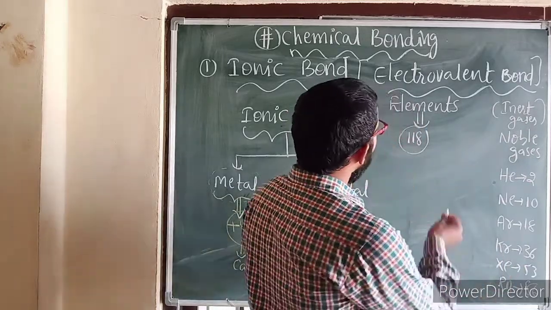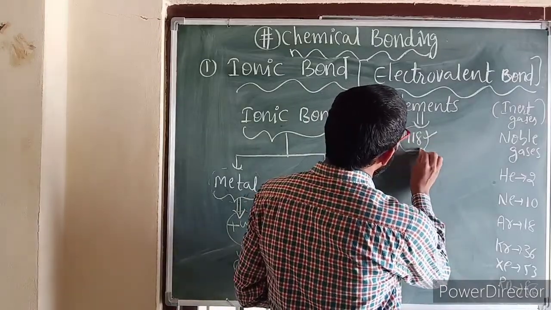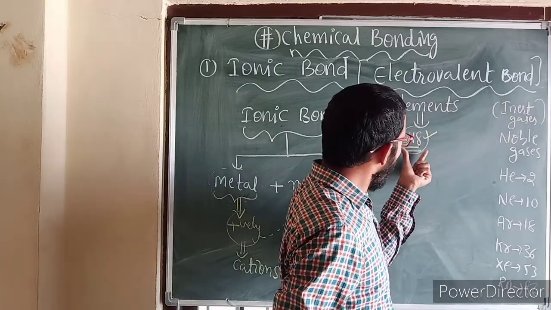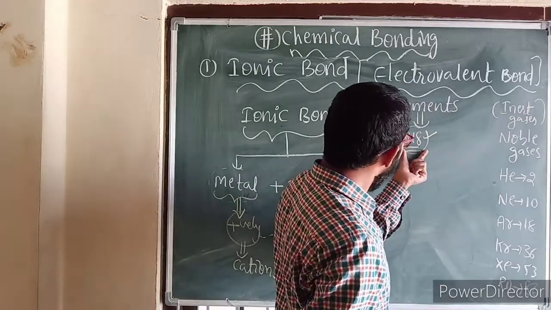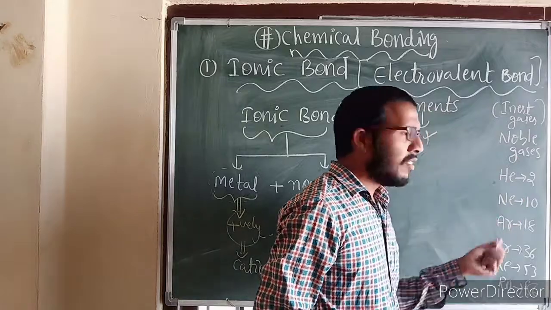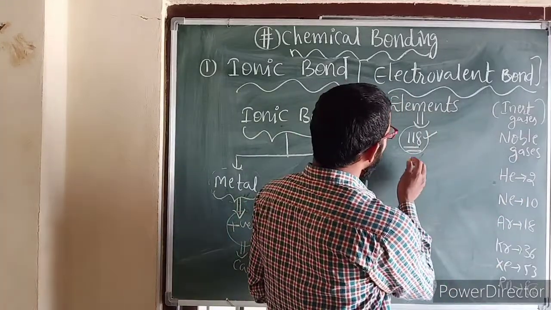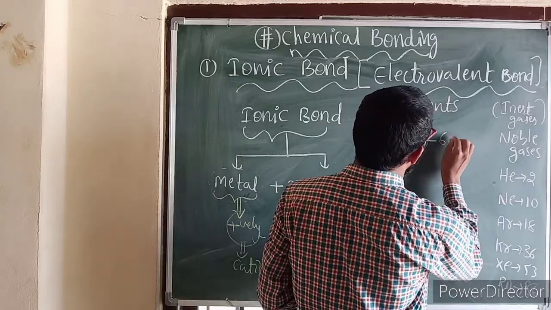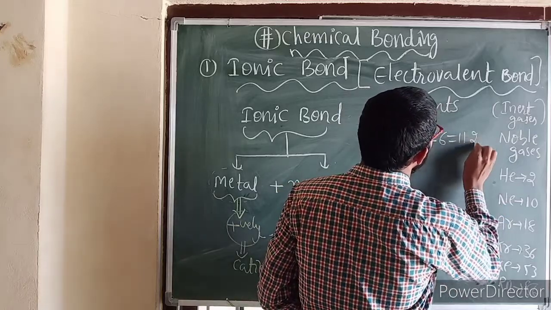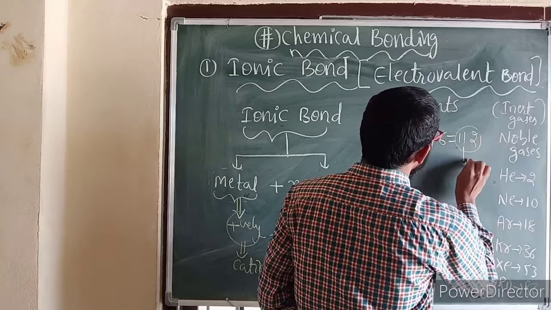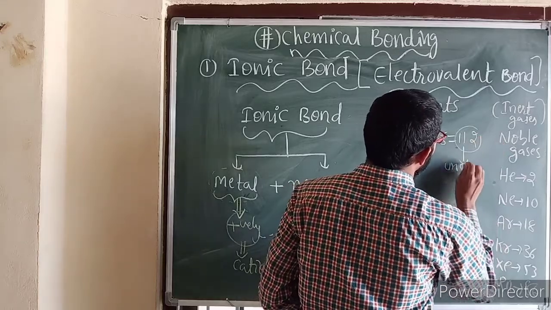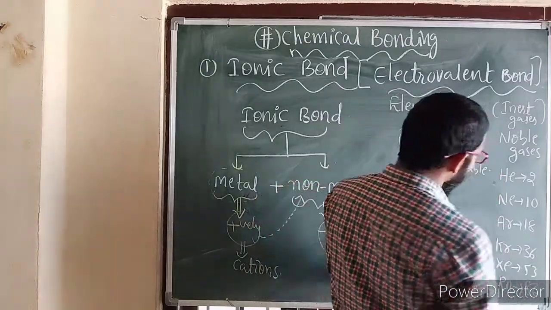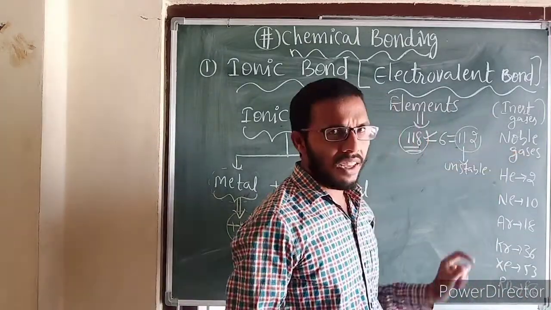Now, total 118 elements are here, and all 118 are not stable. Out of 118 elements, only 6 elements are stable. If you subtract these 6 from 118, you will get 112 elements. These 112 elements are unstable. But I told you that all the noble gases are stable.